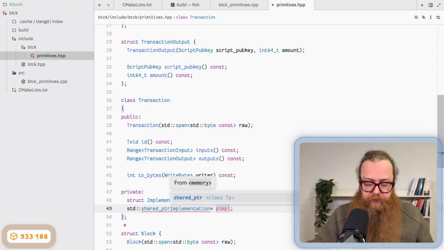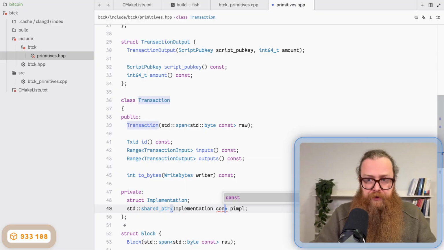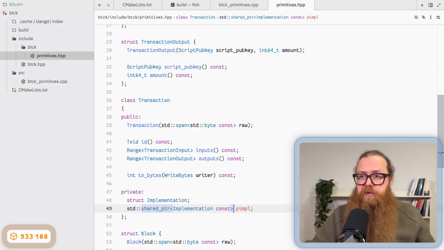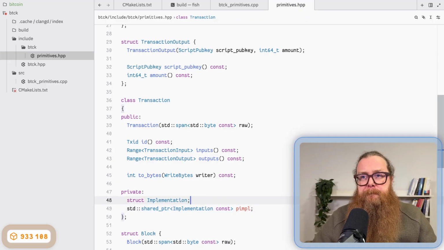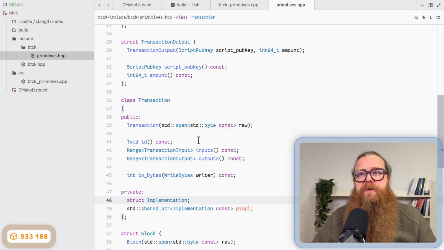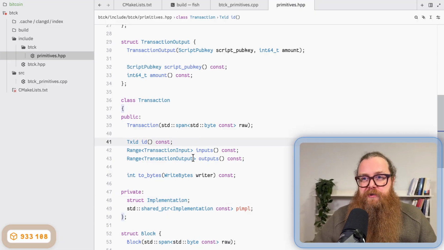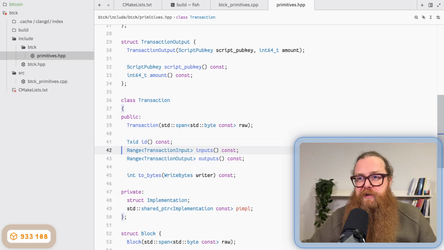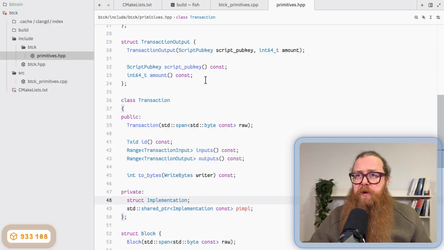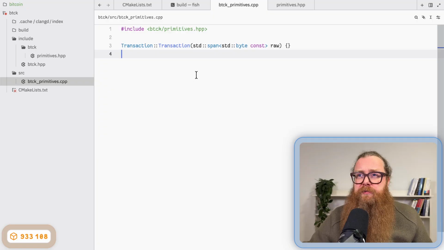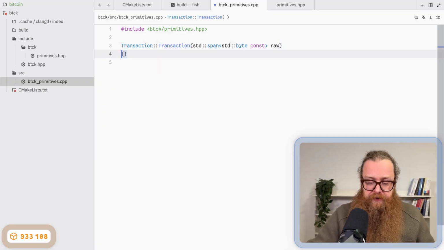I say shared pointer, and I use a shared pointer to const because I don't want to allow any client to modify it, because otherwise, if I share and it's not const, then different clients will observe side effects when one of them performs a modification. But since the functions are all const, modification is not possible, and therefore the const here is just some extra safety for myself. Good.